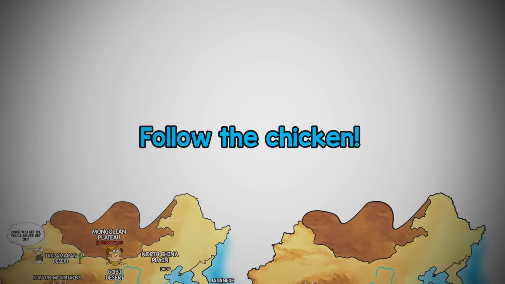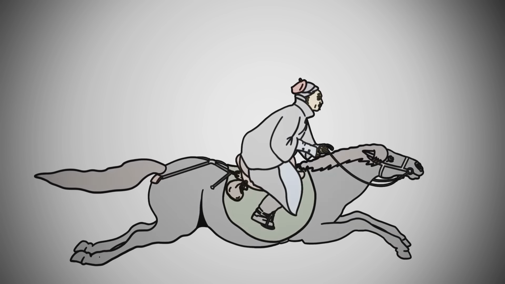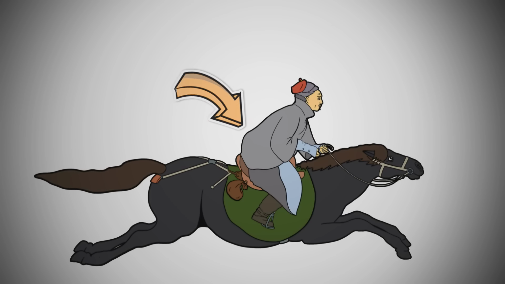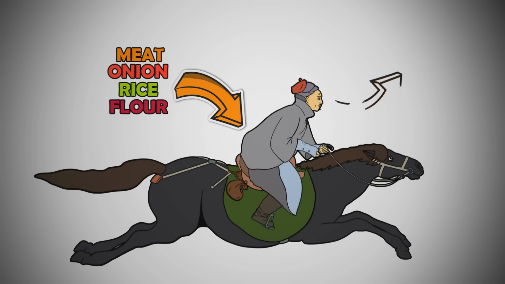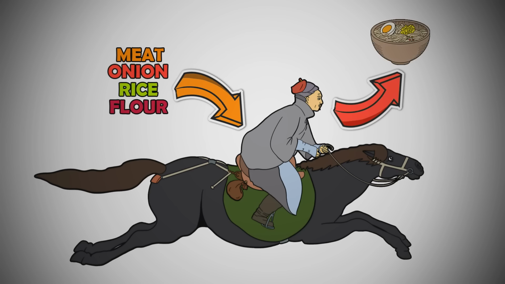Fun fact, a Mongolian warrior on the move would stick a bag of ingredients such as meat, onions, rice, or flour under his saddle. The heat from the friction between his body and the horse would cook it into a kind of stew.